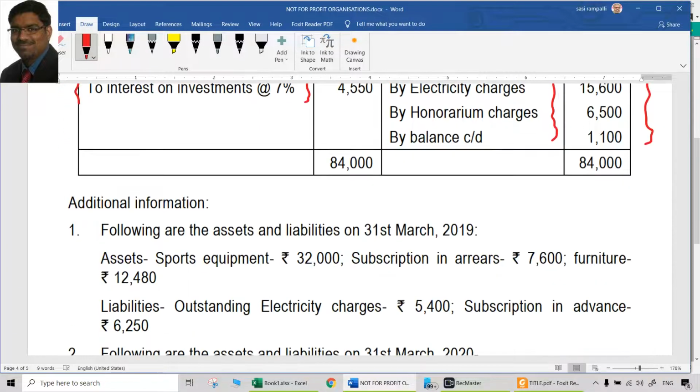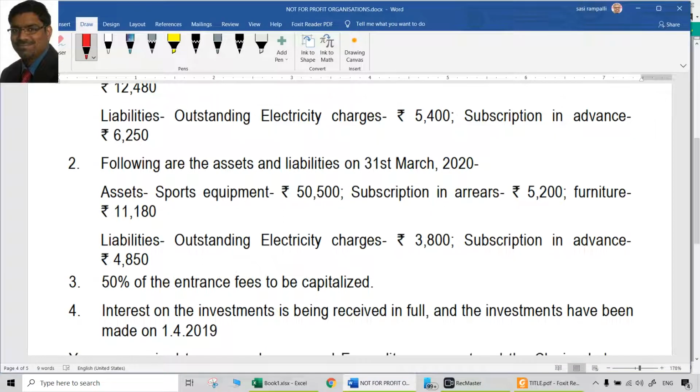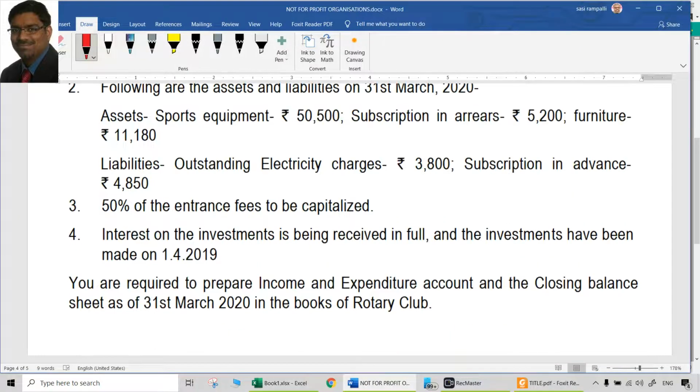So every item given here in the additional information has to be dealt with twice. One debit aspect, one credit aspect. Whatever it is, we'll see that. What is required here is to prepare the income and expenditure account and closing balance sheet as on 31st March 2020. So the opening balance sheet will not be asked separately. Still we need to prepare that because we need to know the opening capital fund.